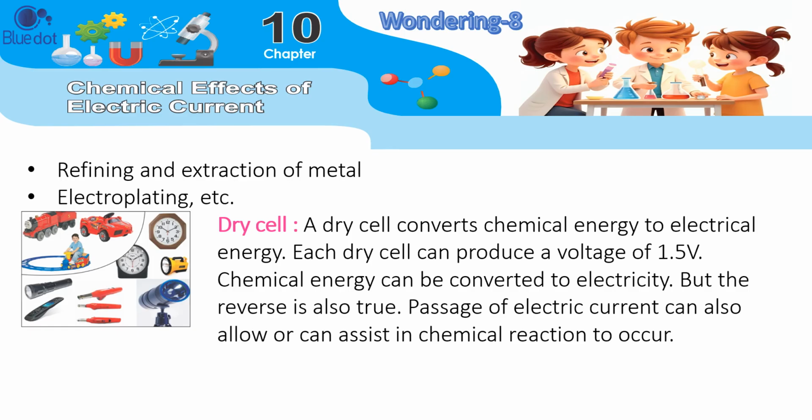Dry cell. A dry cell converts chemical energy to electrical energy. Each dry cell can produce a voltage of 1.5 V. Chemical energy can be converted to electricity, but the reverse is also true. Passage of electric current can also assist in chemical reactions to occur.